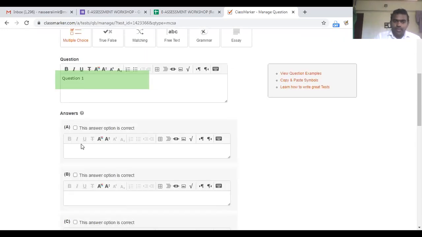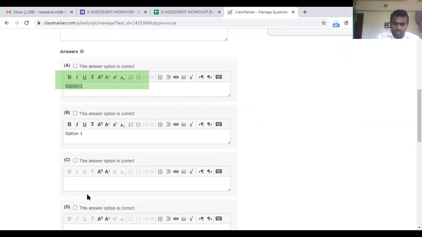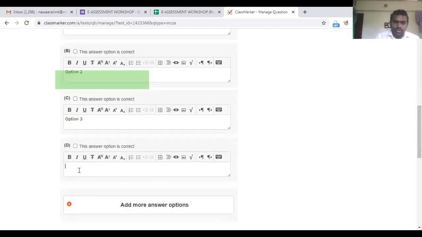And here you can add option 1, option 2, option 3, etc., as we were adding in other platforms, and you can choose the right option also. Now how to choose the right answer? Here you can choose against each item. If D is the right answer, I'll just check it. Now it is done.